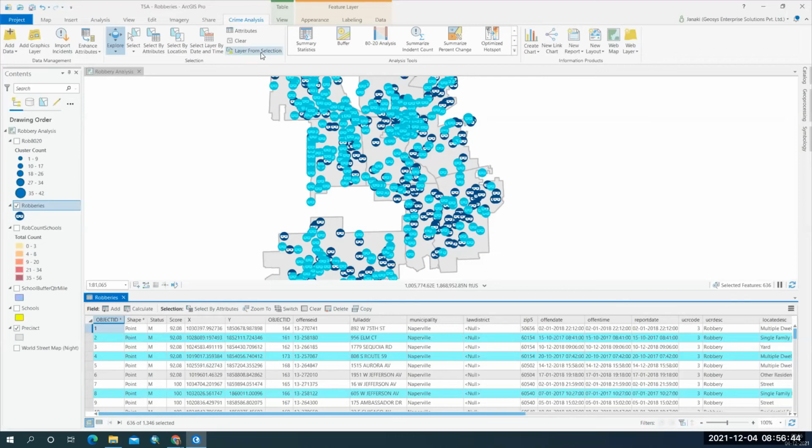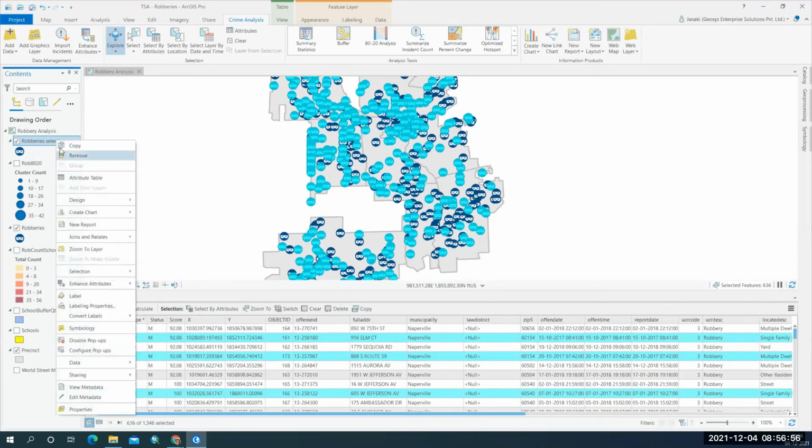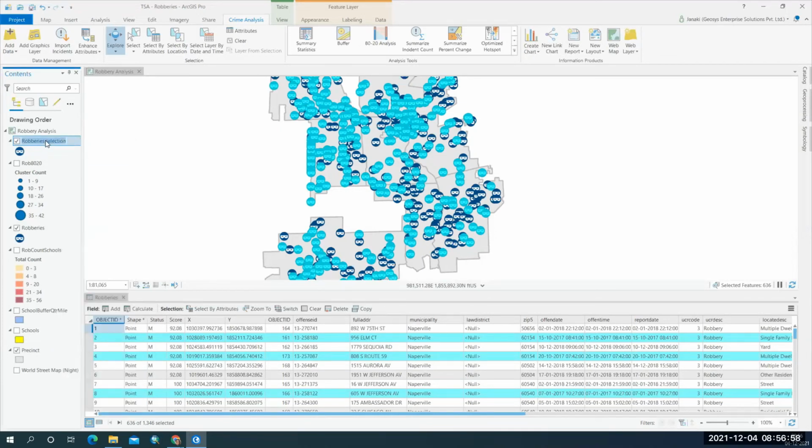So click on this tool, layer from selection. So I have that layer here now. Now I'm going to rename that as robberies 2017.